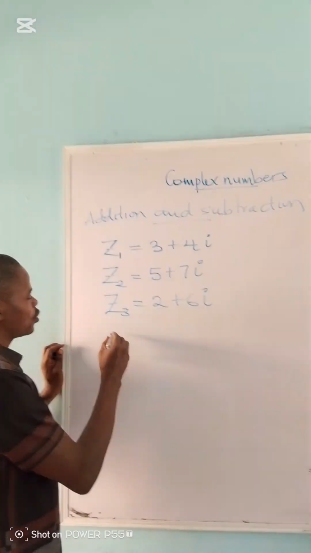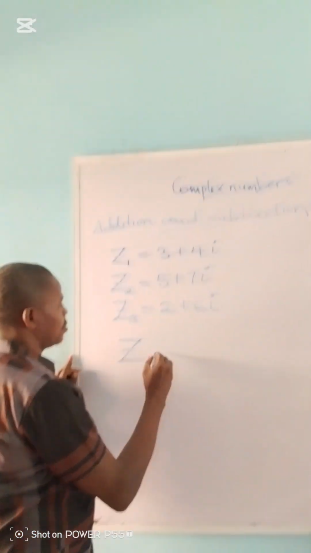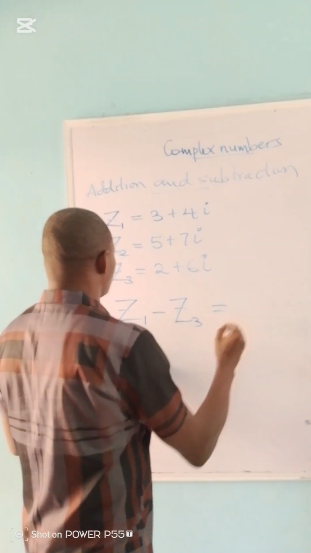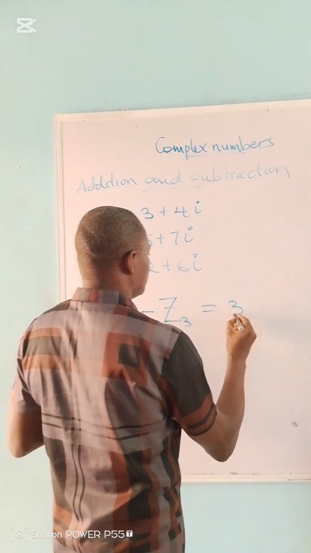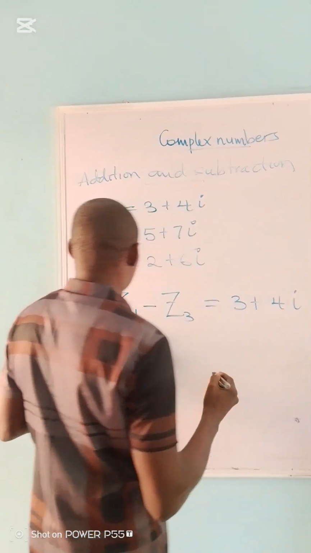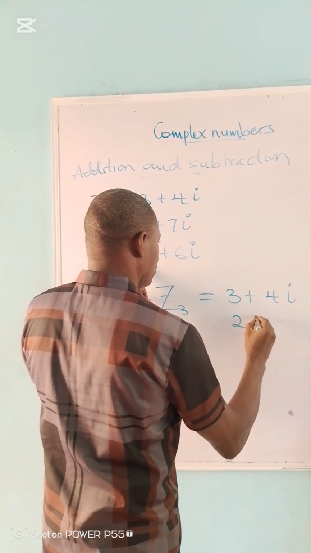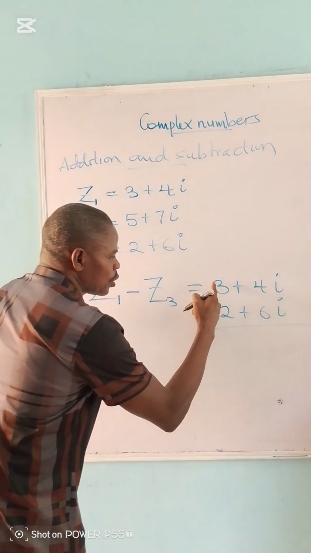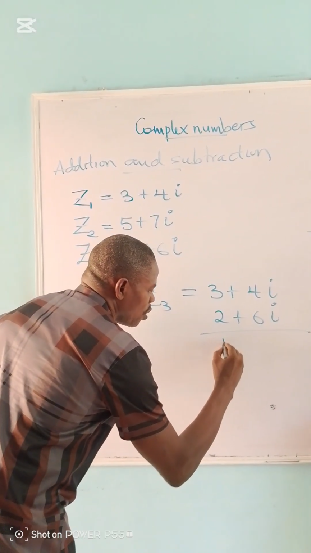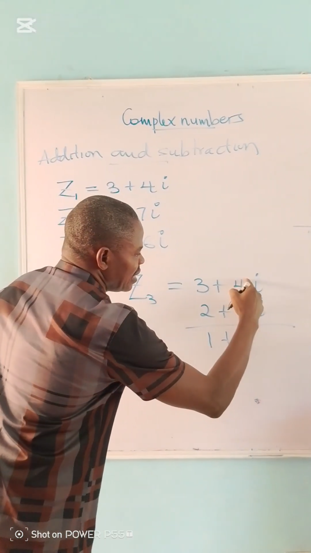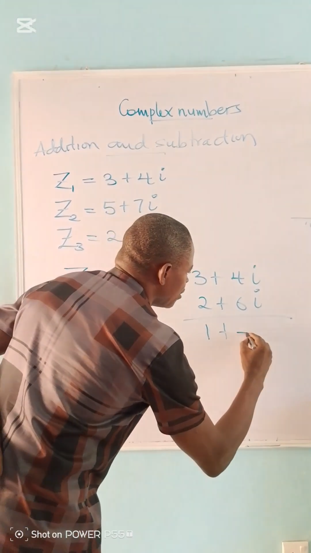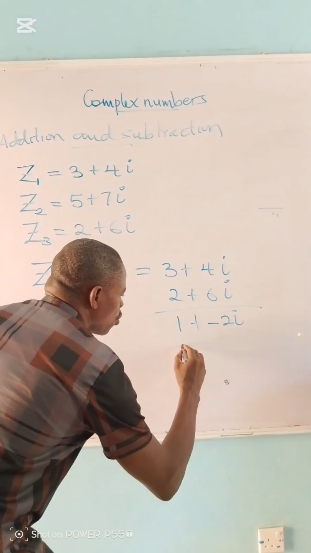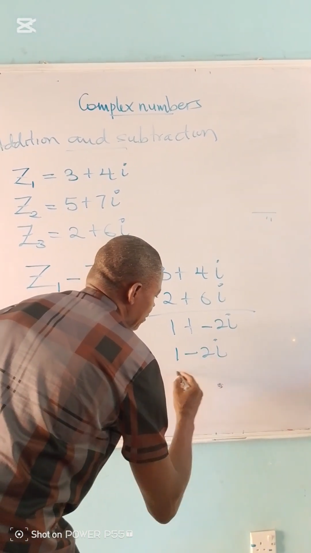If you have to find z1 minus z3, this will be equal to z1, which is 3 plus 4i, minus z3, which is 2 plus 6i. What we need to do here is subtract: 3 minus 2 gives me 1, and 4 minus 6 gives me minus 2i. So this gives us 1 minus 2i.